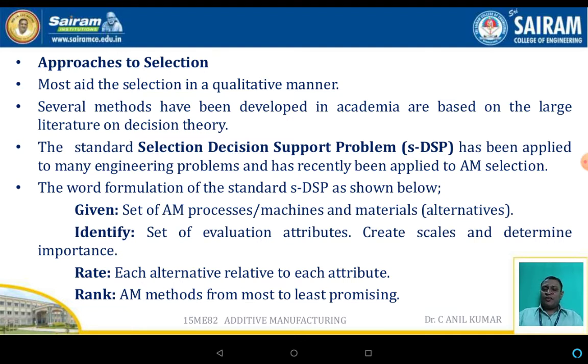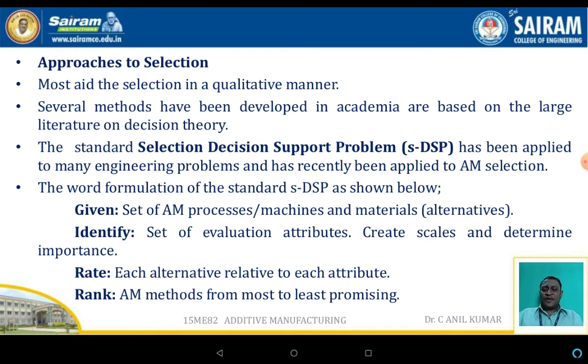The word formulation of the standard selection decision support problem is as shown below. The four steps are given, identify, rate, and rank. Given a set of additive manufacturing processes, machines, materials, and alternatives, these are all the parameters which should be considered for the fabrication of the component.